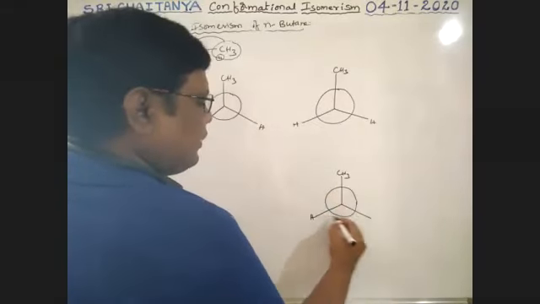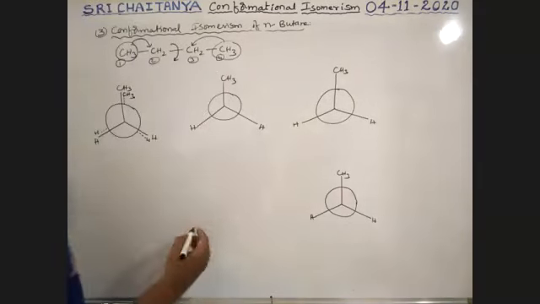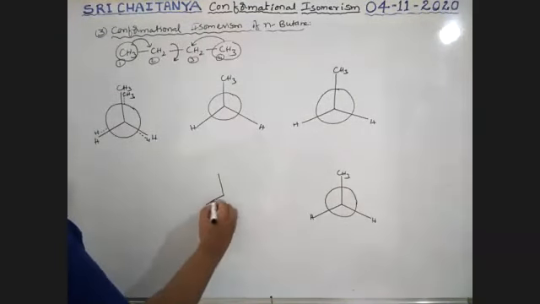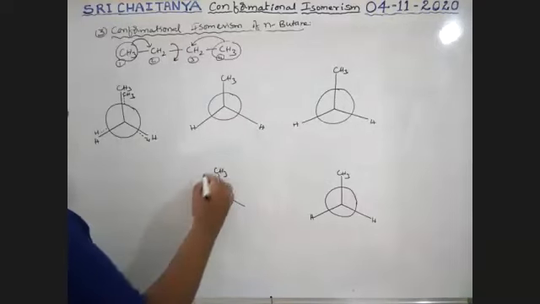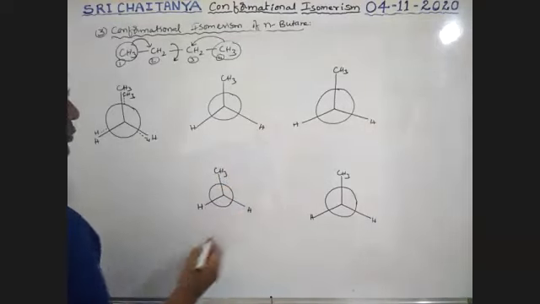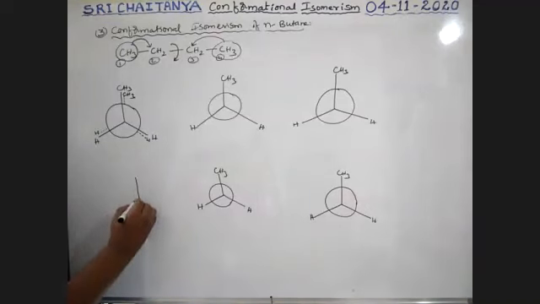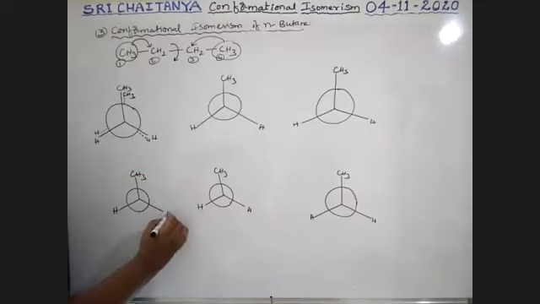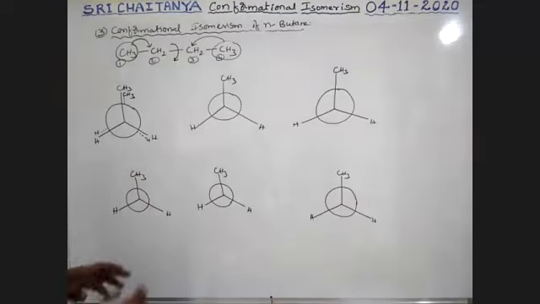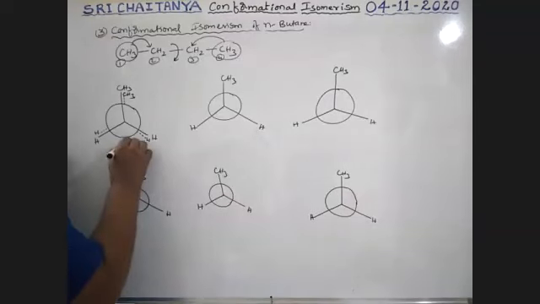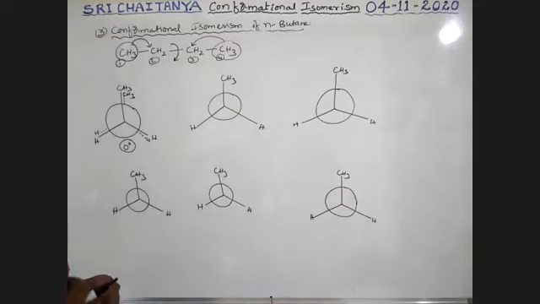Total 6 structures are required, boys. See here, boys. First of all, it is at 0 degrees.